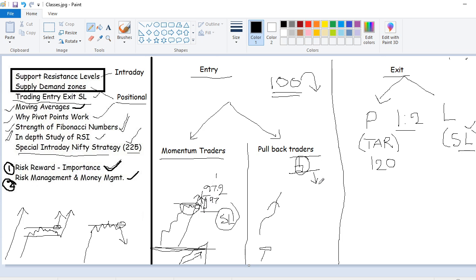Okay, trend is reversing. What is the best way to decide the profit target for this? Just draw the Fibonacci levels. This is 1 to 0. Try to find where your golden ratio of 0.618 is. That could be your first target.